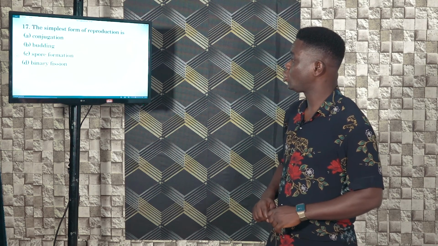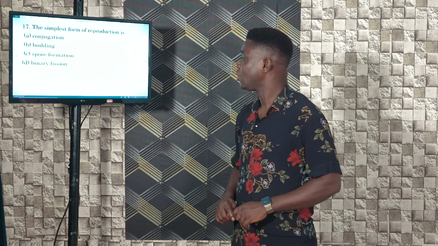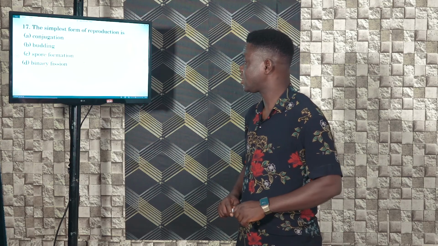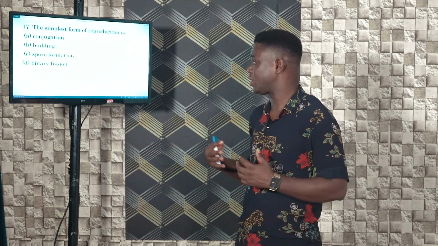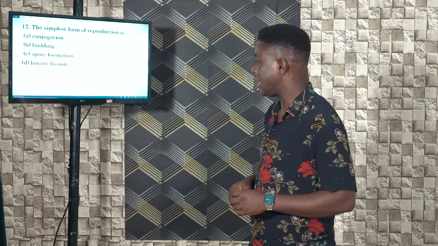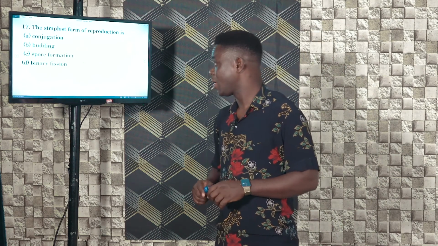Now, conjugation is a form of sexual reproduction in simple organisms, where there is an exchange of cellular material from one organism to the other, and from the other to the first.